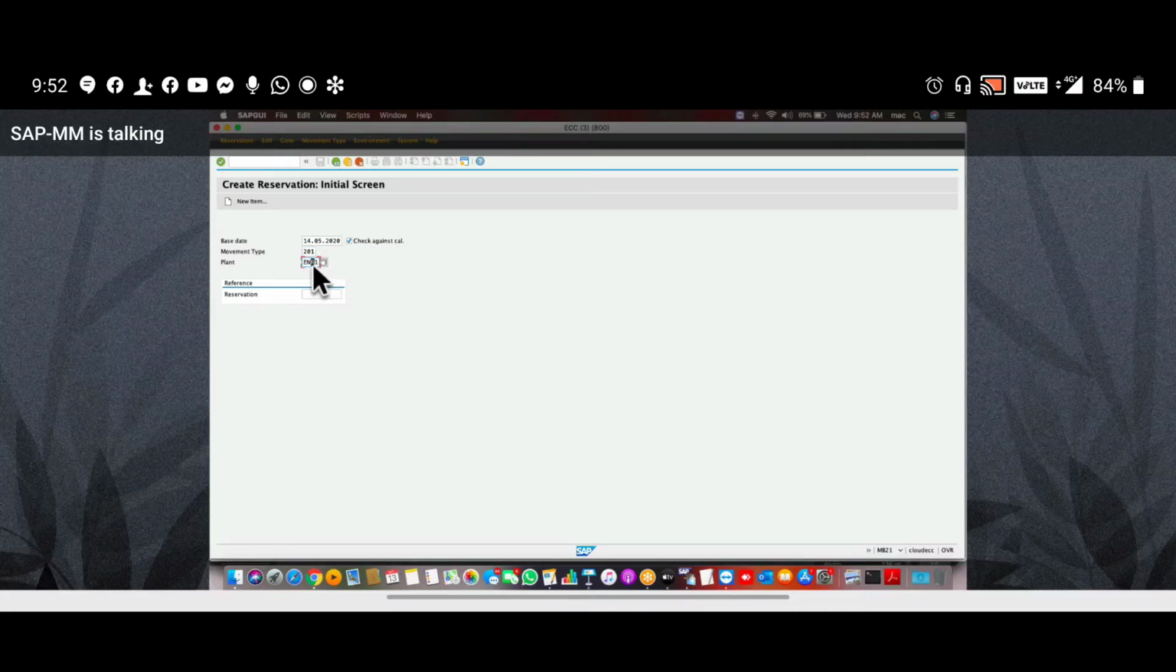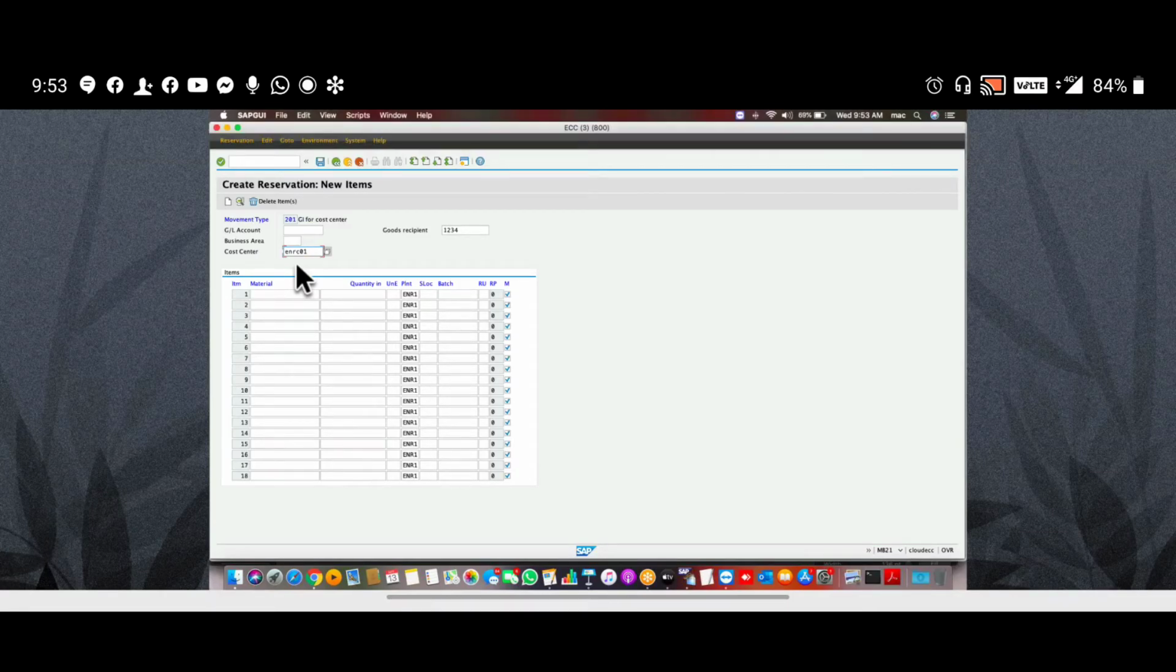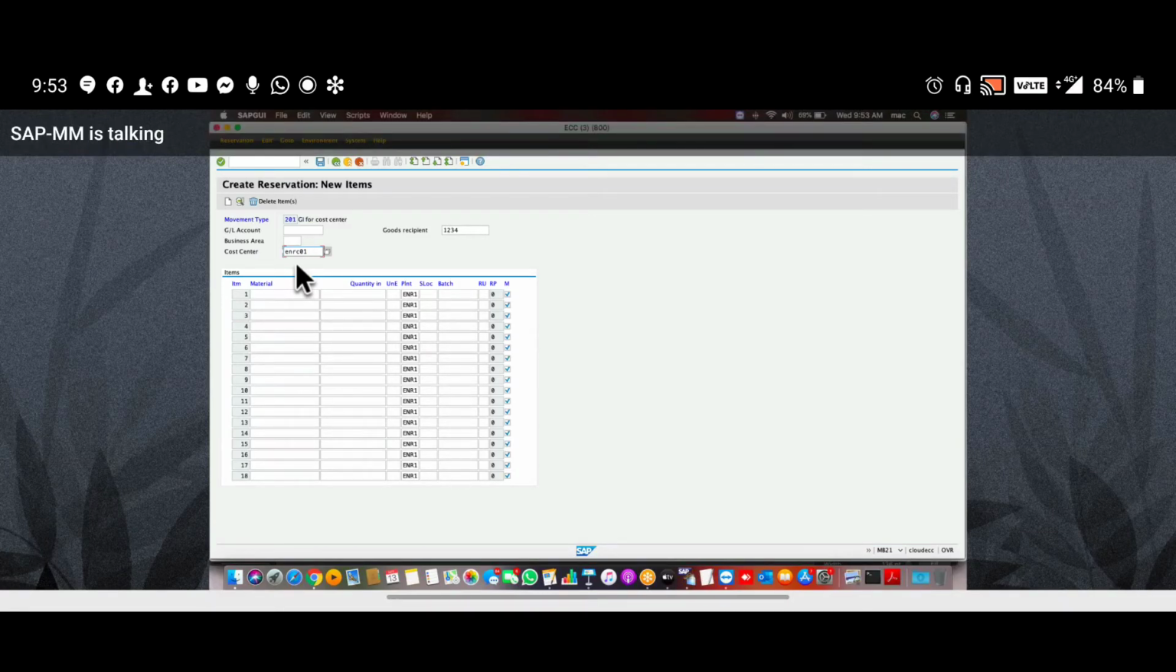Okay. Next, give plant, serial number 3. Plant means in which plant you are reserving stock, in which plant you are blocking stock. Enter. Here, give cost center. For what purpose are you blocking the material? Give cost center.